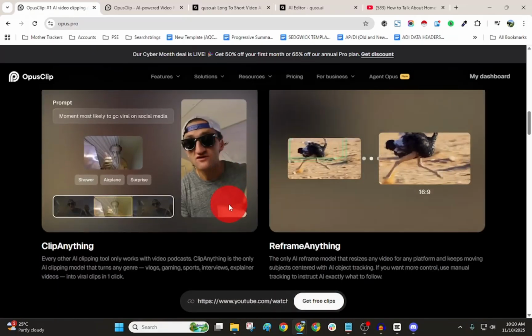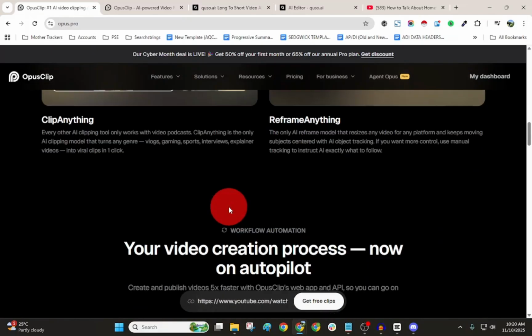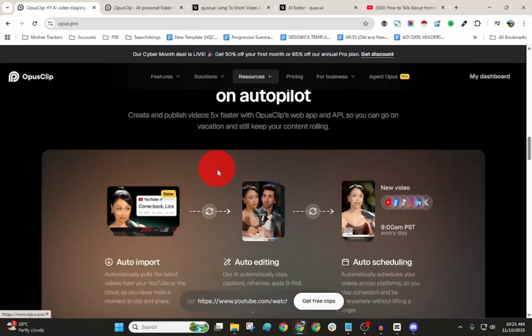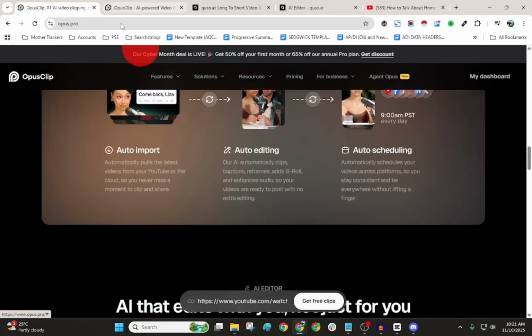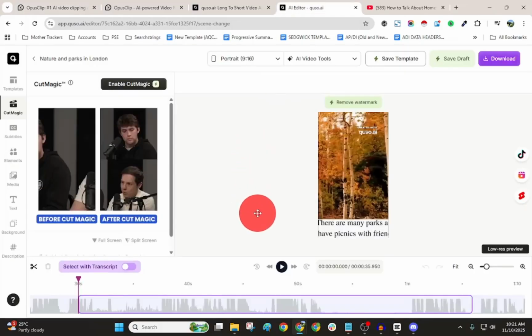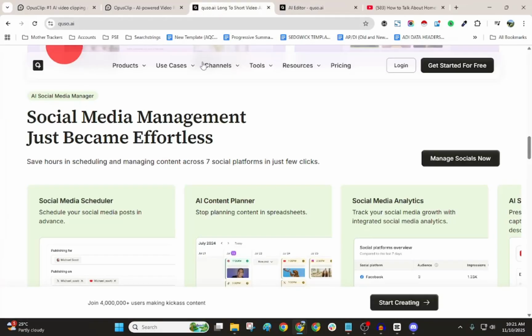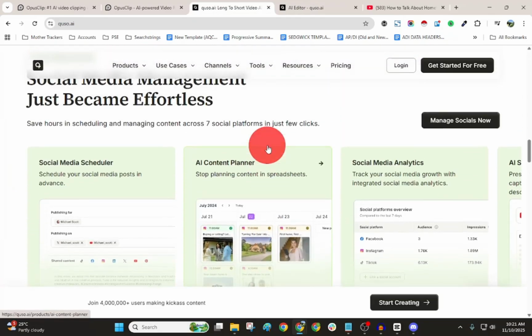Here's the thing. Both tools claim to do the same job, find the best moments in your videos and edit them automatically. However, after using them side by side, I noticed something you won't see on their website. One AI finds your clips, the other understands them.